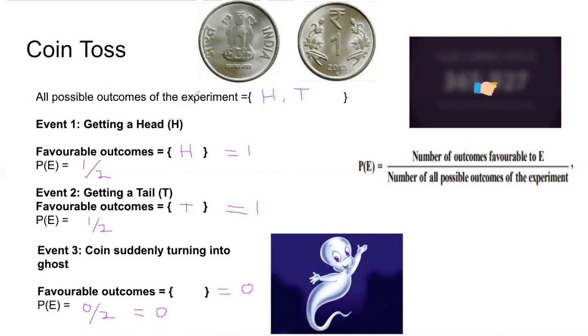We know what the outcomes of the experiment are. We are going to write down all the outcomes of the experiment here, and then whichever is the favorable outcome we will write it here. Then we will apply the formula, that is the number of outcomes favorable to E divided by the total number of outcomes. This will give us the exact probability.